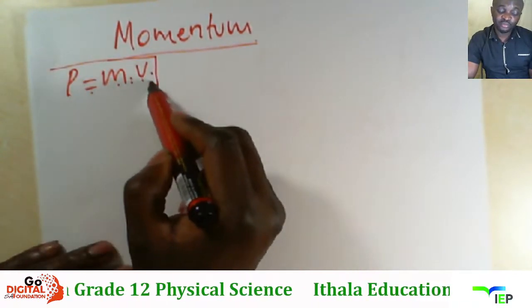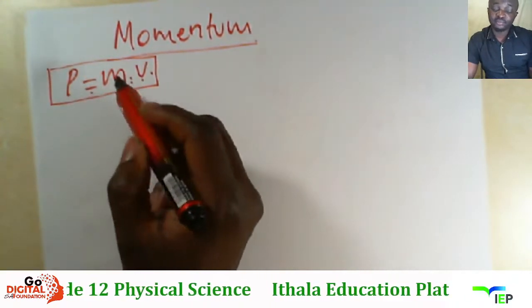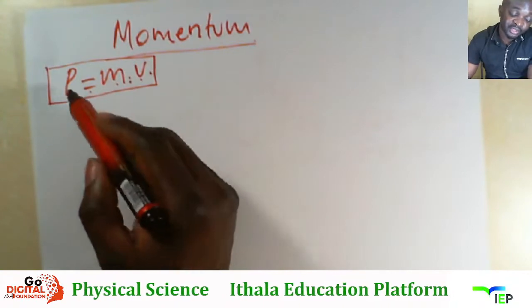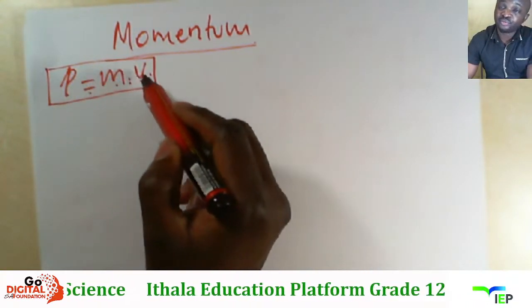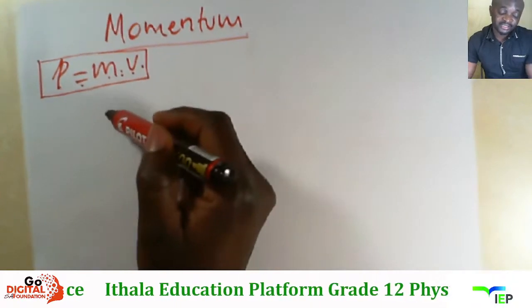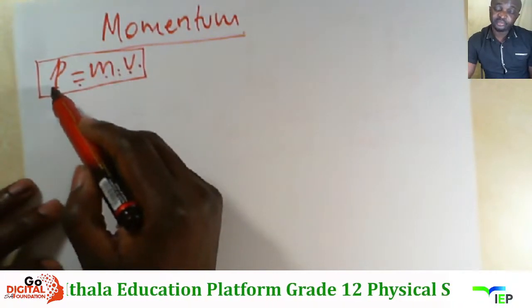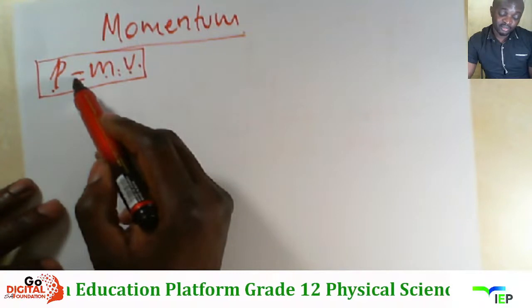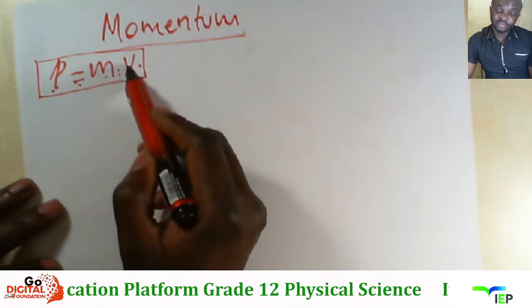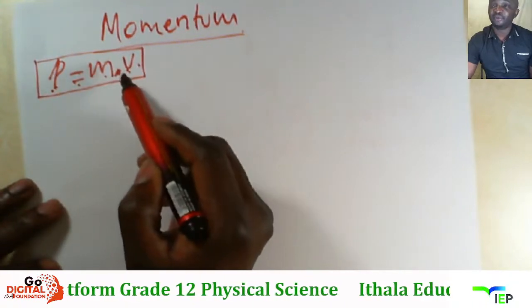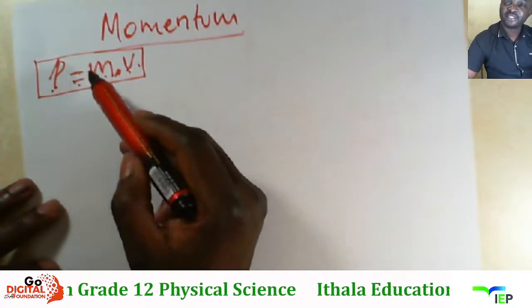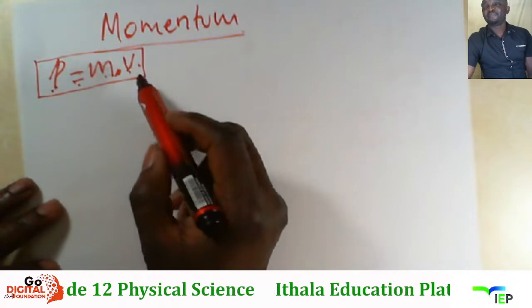So kumele ukhumbule ukusebenzisa lama formula ukukhumbuza ama definition makuthiwa define i-momentum. So unikezwa i-formula uthi P is equal to m times v. When I just say this in words, P represents momentum, m is the mass, v is the velocity. So between m and v, there is a product. So the momentum is the product of the mass and the velocity.